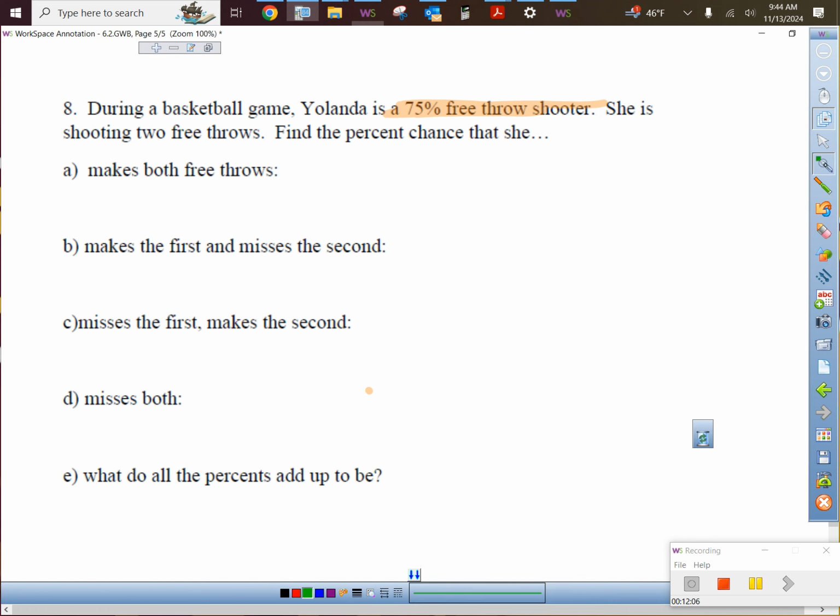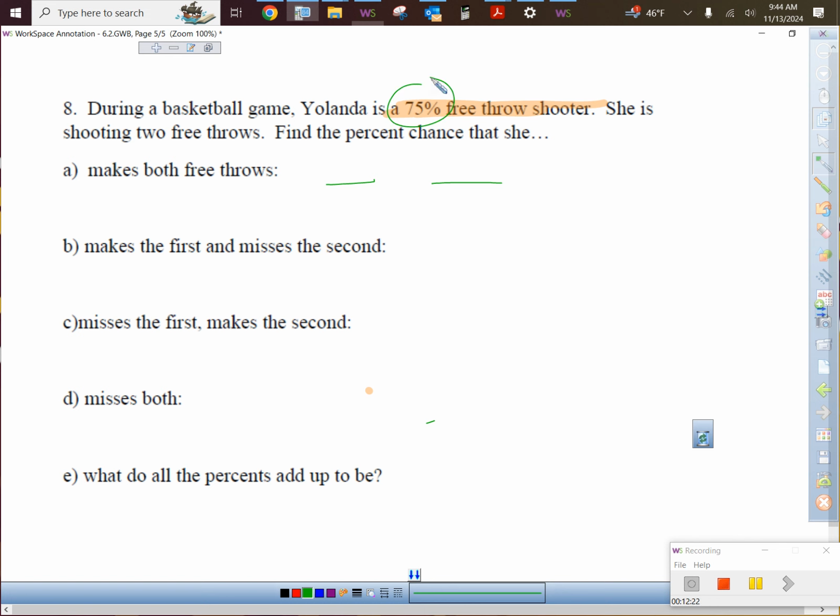She's going to shoot 2 free throws. Boom, boom. Cool. 2 free throws. The blanks really help on this, trust me, because this is kind of weird. Hey, when she shoots the first one, what's the chance that she makes it?